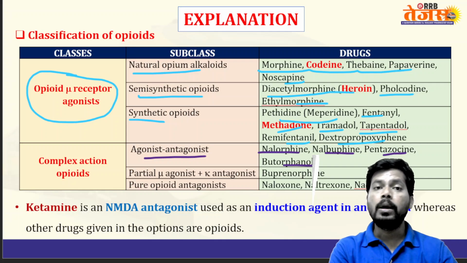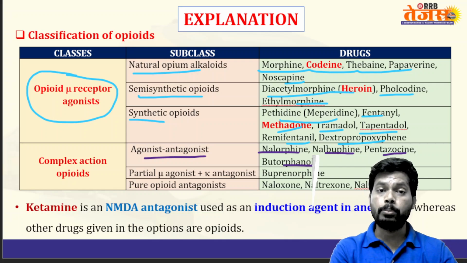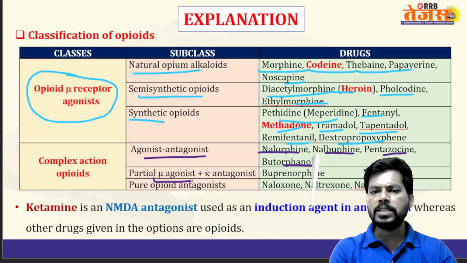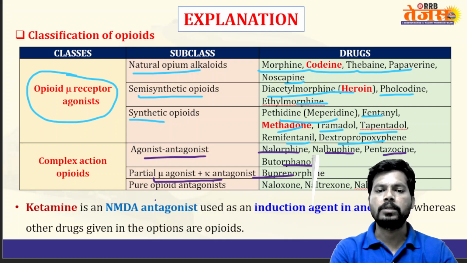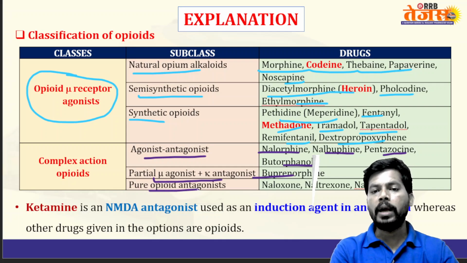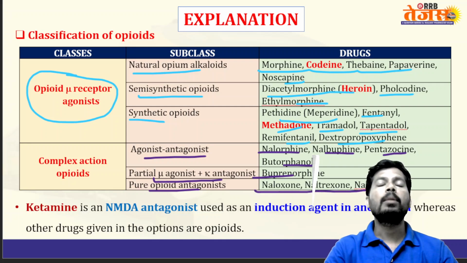For example, pentazocine is an antagonist at the mu opioid receptor and an agonist at kappa opioid receptors. Next, buprenorphine is a partial agonist at the mu opioid receptor and an antagonist at kappa opioid receptors. And pure opioid antagonists like naloxone, naltrexone and nalmefene.